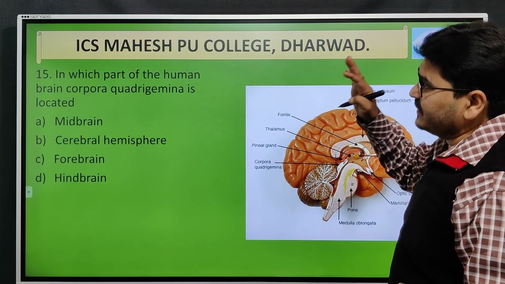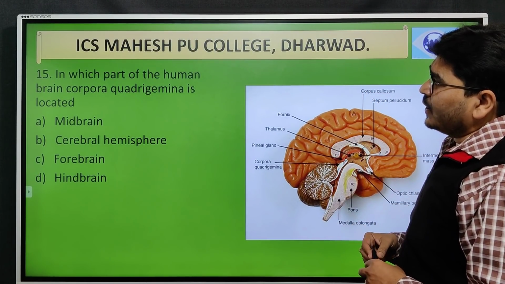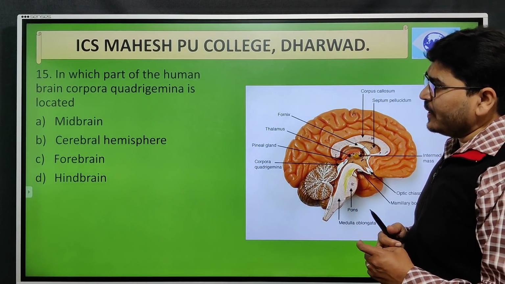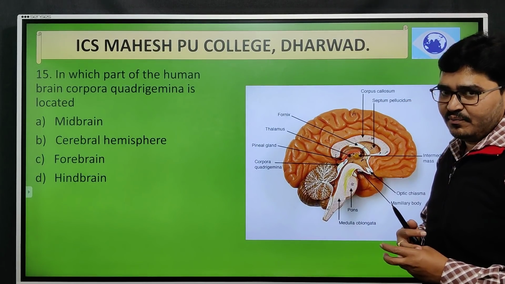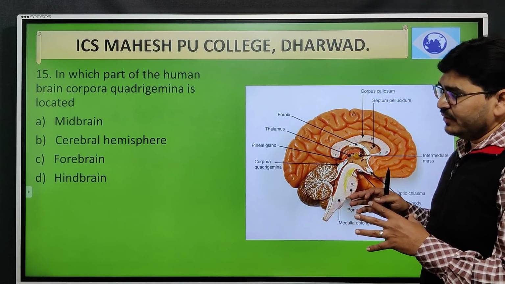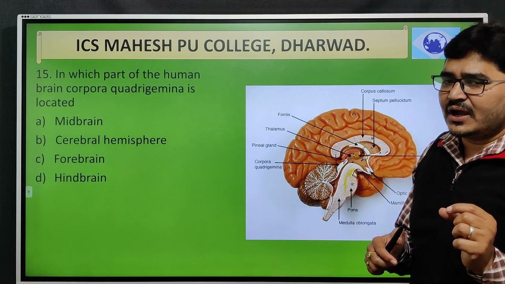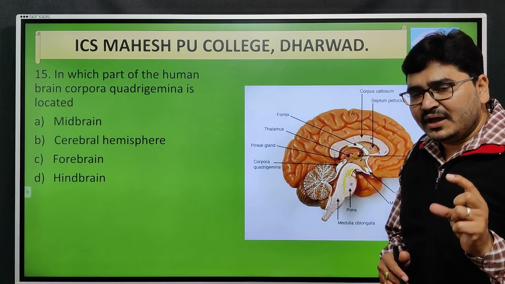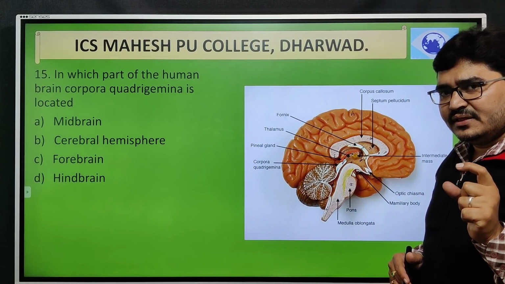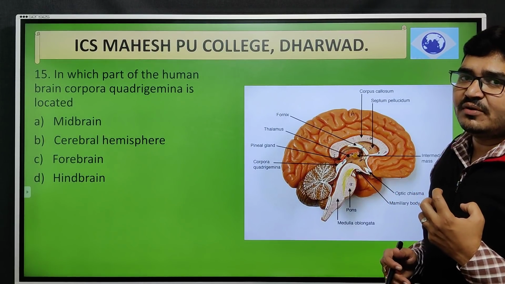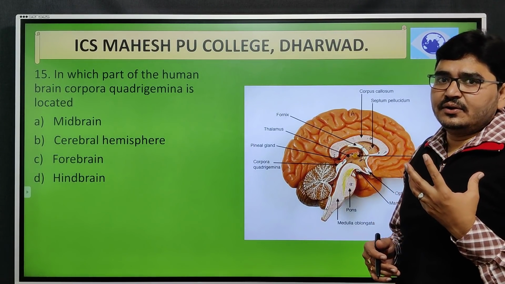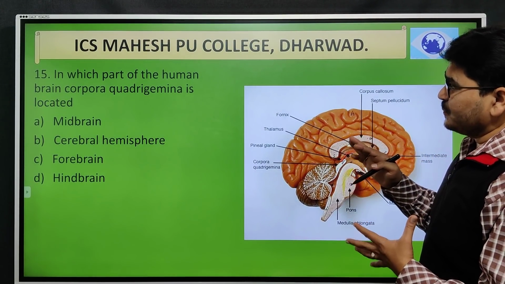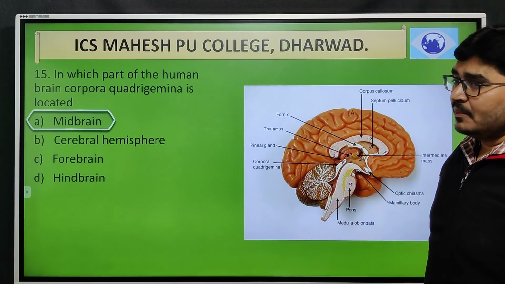Next, in which part of the human brain is corpora quadrigemina located? Midbrain, cerebral hemisphere, forebrain and hindbrain. So first of all, you need to recall what exactly corpora quadrigemina is meant for. Corpora quadrigemina is one of the parts located in the human brain that controls some of the reflex actions related to vision. Okay. And it is placed in the midbrain.